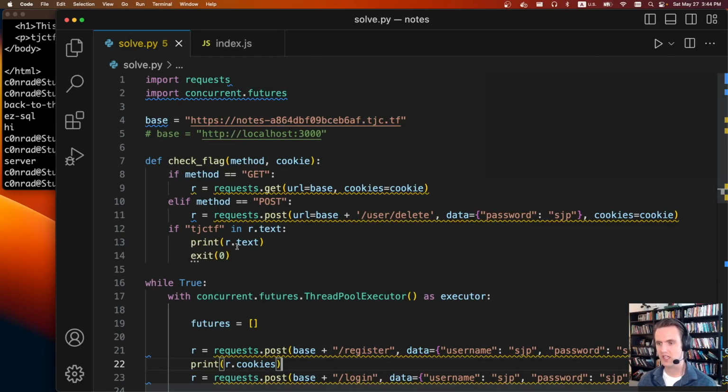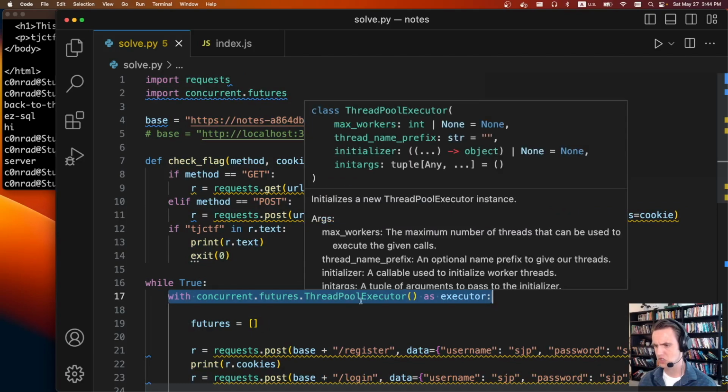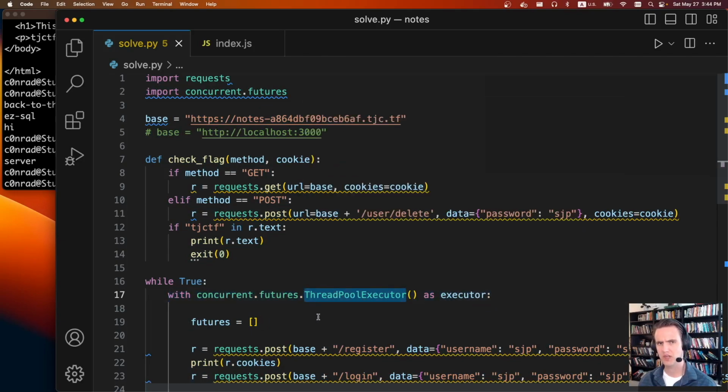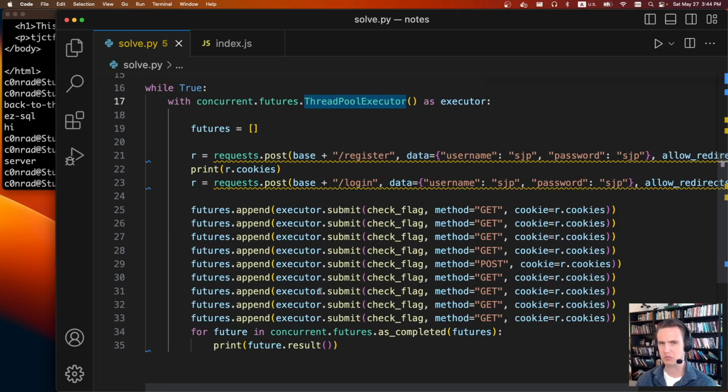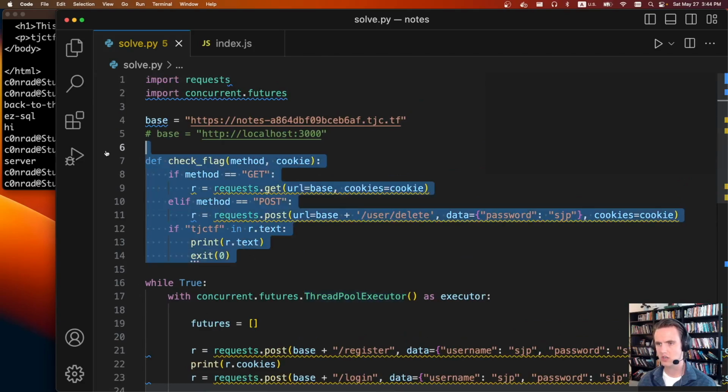So this is what it looks like. I ended up using Python. Normally I'd use Go for race conditions, but I tried it in Python. It says to do that, you do it with concurrent futures ThreadPoolExecutor. There's a bunch of different ways to do this, I think, but I just found some code online and copied it. And to do that, I created this function called checkFlag.